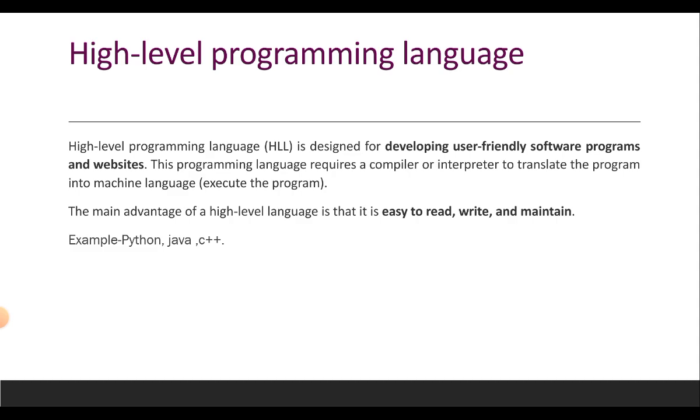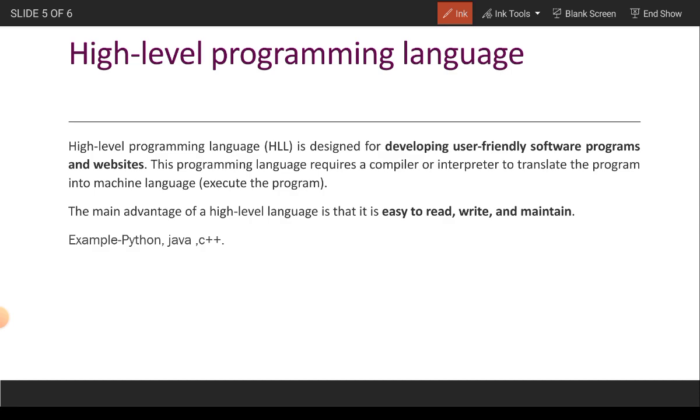And what are high-level programming languages? We have seen that low-level programming language is understood by the computer system; in the same way, high-level programming languages are understood by humans. High-level programming language is designed and developed for user-friendly programs and websites. They are designed by humans so that we can easily understand what code we should write. This programming language requires a compiler or interpreter to translate the program into machine language.